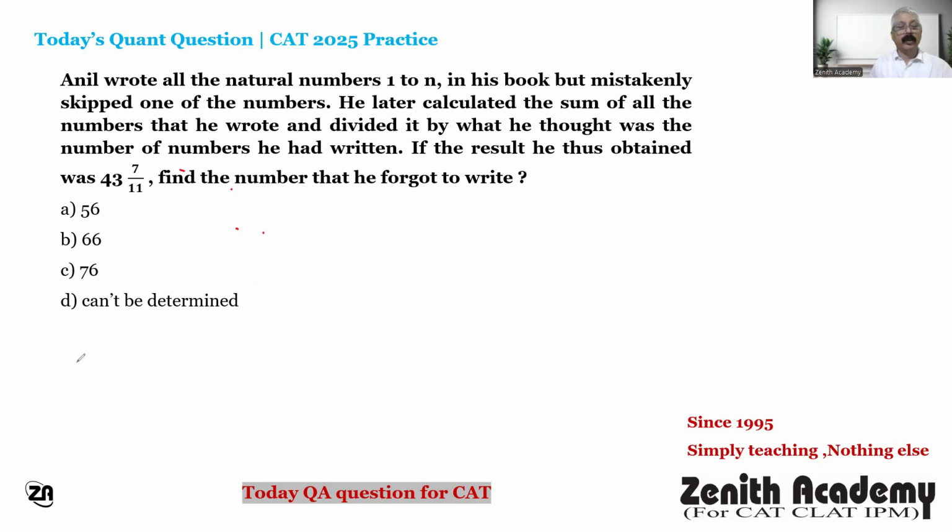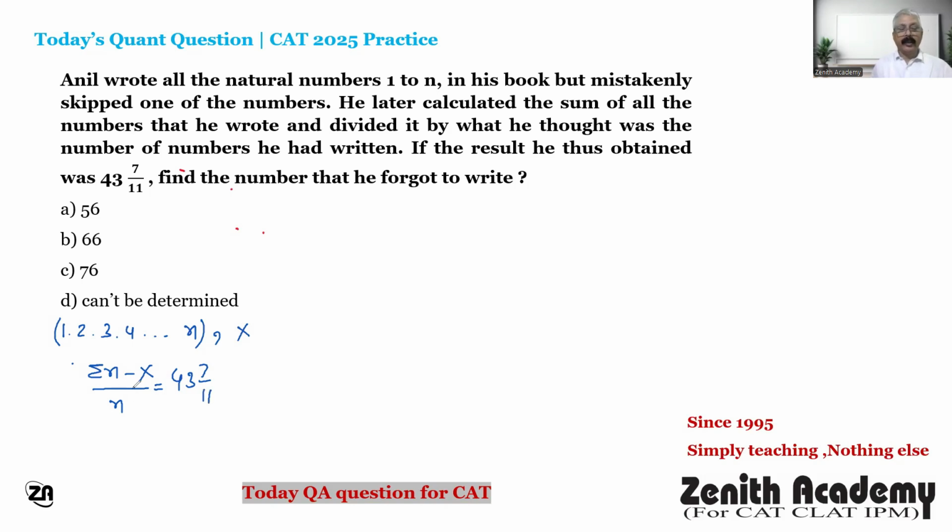Anil wrote natural numbers 1 to n: 1, 2, 3, 4, up to n. And suppose he missed number x between 1 to n by mistake. Later he calculated the sum of all the numbers that he wrote, meaning the sum will be sigma n minus x, and divided it by the number he thought he had written. So he thought he was writing numbers 1 to n, so he will divide it by n. And it is coming 43 and 7 by 11.